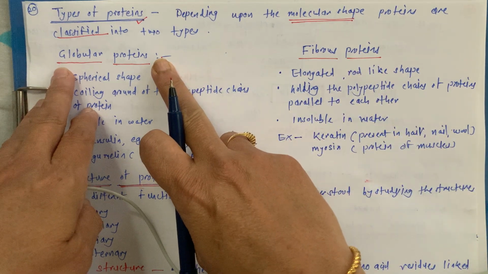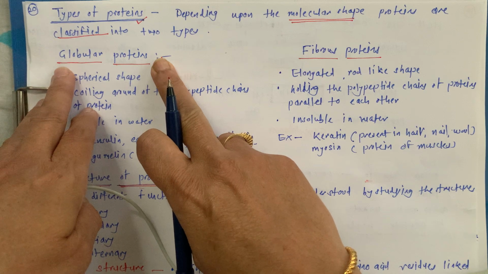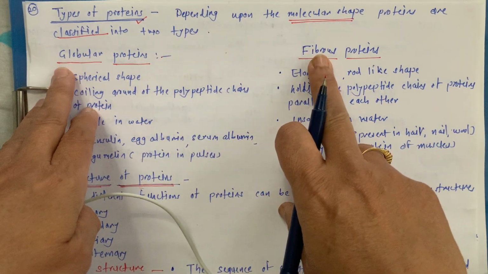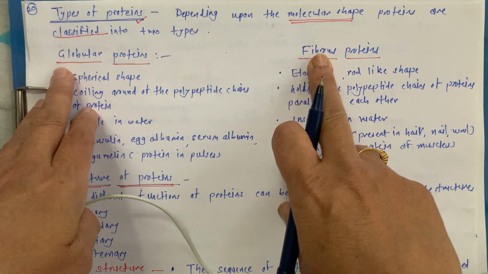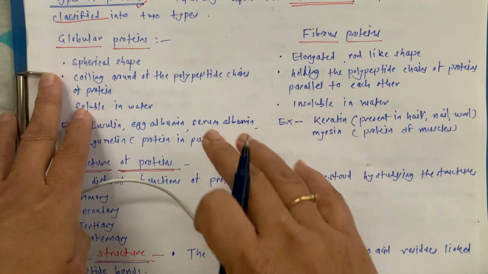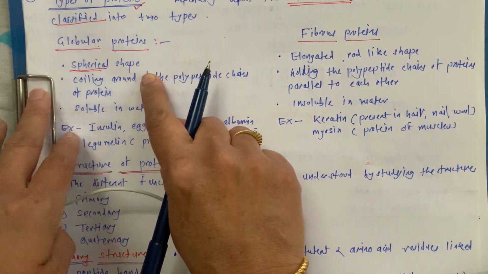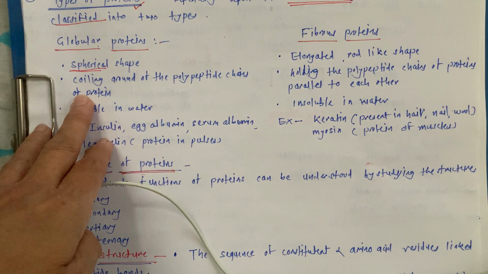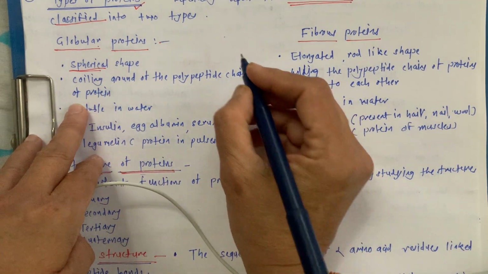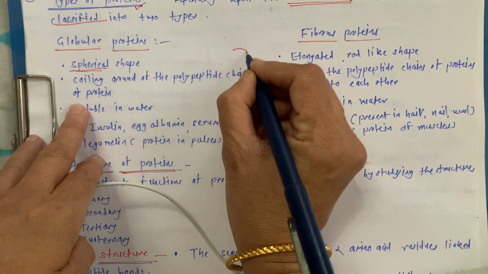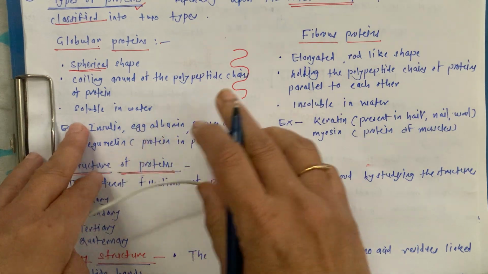Now globular means we know that this should be in a spherical form, while fibrous means this is in terms of fibers, that is in the form of strands. So see here, these globular proteins are nothing but spherical in shape. How are they? They are coiling like this. And this type of